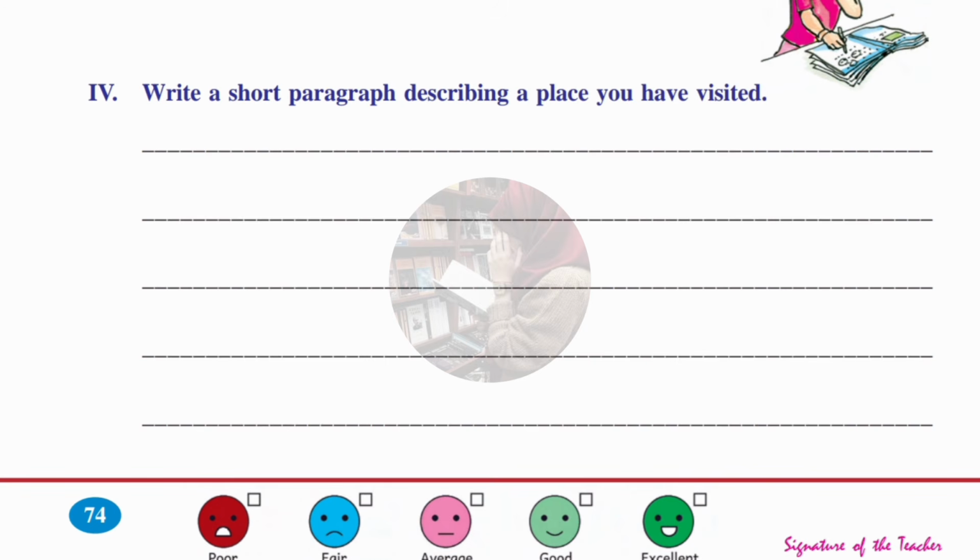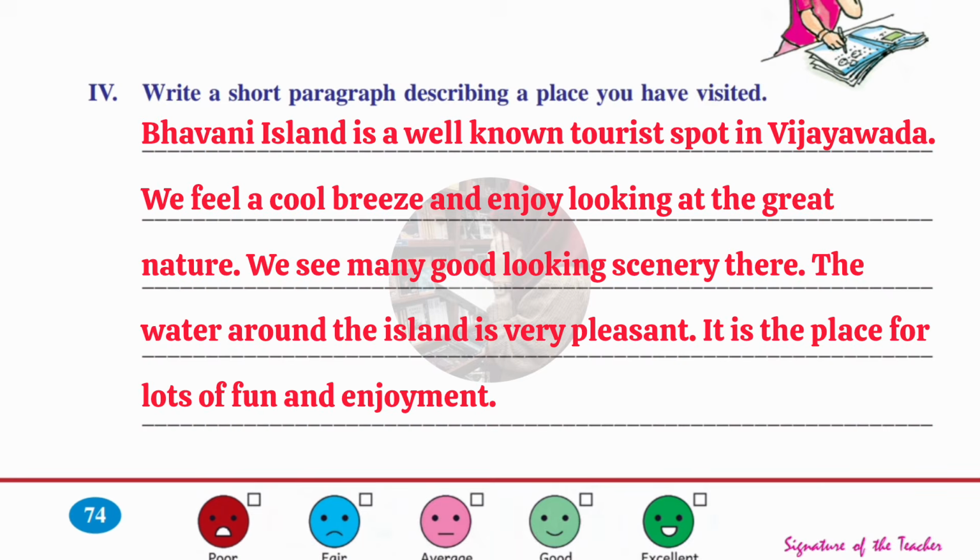Okay, so here I am writing this. If you want, you can copy paste the same, or else you just write it down with your own. Okay, let's see. Bhavani Island is a well-known tourist spot in Vijayawada. We feel a cool breeze and enjoy looking at the great nature. We see many good-looking scenery there. The water around the island is very pleasant. It is the place for lots of fun and enjoyment.